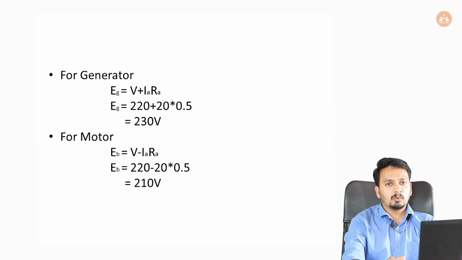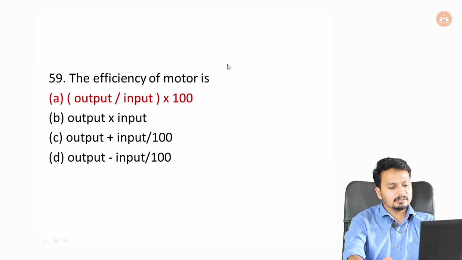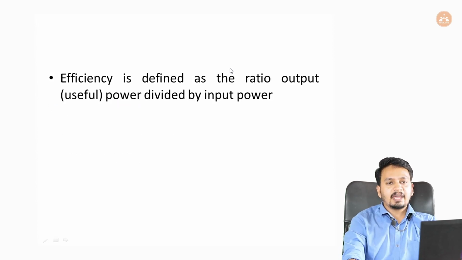and our answer will be 210 volt. Okay. Next question, the efficiency of motor is option A, output by input into 100, option B, output into input, option C, output plus input the whole by 100, and option D, output minus input the whole by 100. So our answer will obviously be output by input into 100. Okay, the efficiency is defined as the ratio of output power divided by input power.